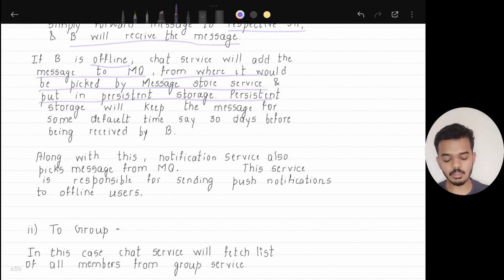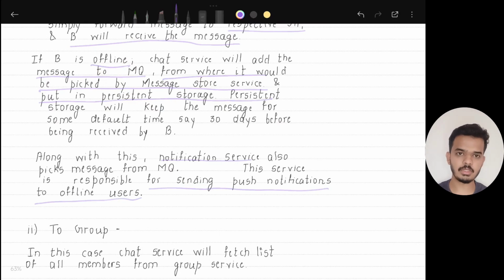Along with this, because B is offline, this message will be picked up by the notification service from the message queue. This service is responsible for sending push notifications to offline users. So in case it is offline, the message would also be picked by the notification service, and it would send a notification to B that you have received a message. Here offline means the user does not have the chat window open. That is why it is offline.